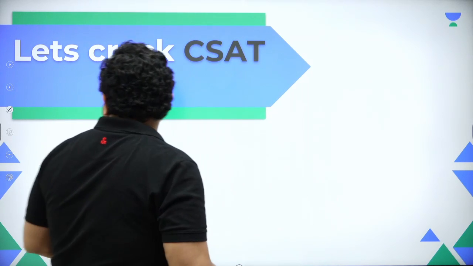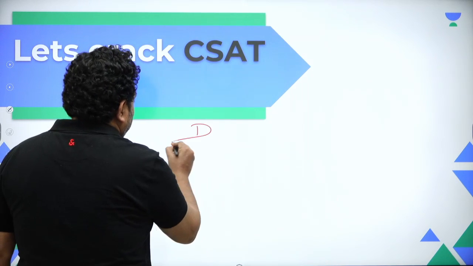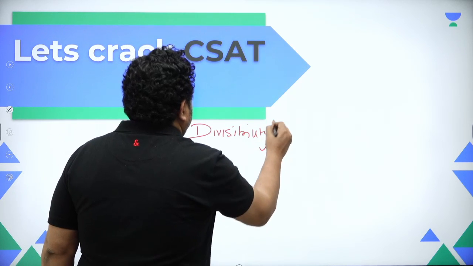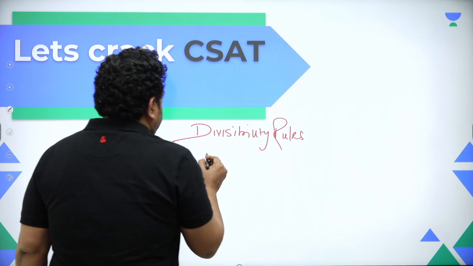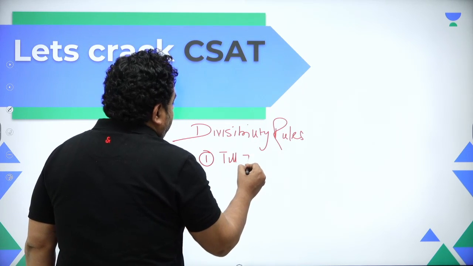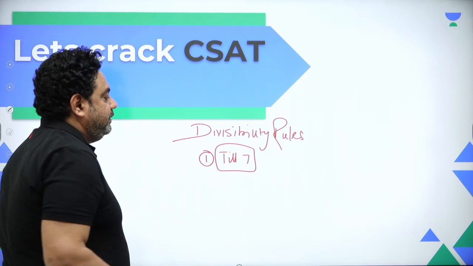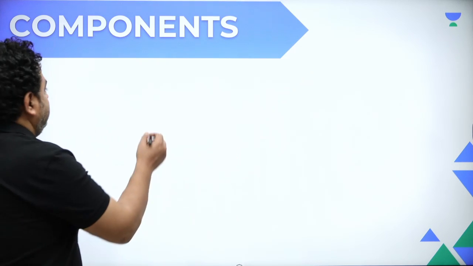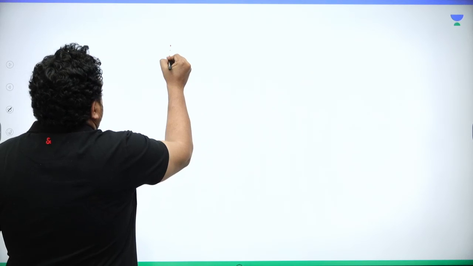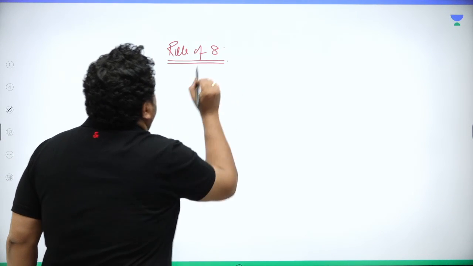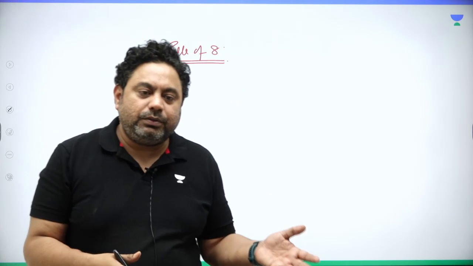And we were talking about divisibility rules, right? And we have done these rules till 7, divisibility rule of 7. And now we need to continue further. So, divisibility rule of 8. Now, powers of 2 have distinct rules.